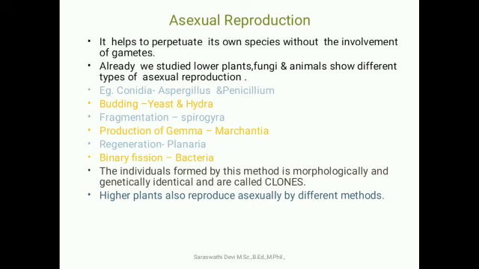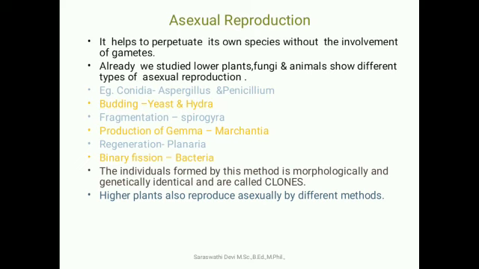Example: conidia, Aspergillus and Penicillium. Budding produced by yeast and hydra. Fragmentation, Spirogyra. Production of gemmae, Marchantia. Regeneration, Planaria. Binary fission, bacteria. The individuals formed by this method are morphologically and genetically identical and are called clones.